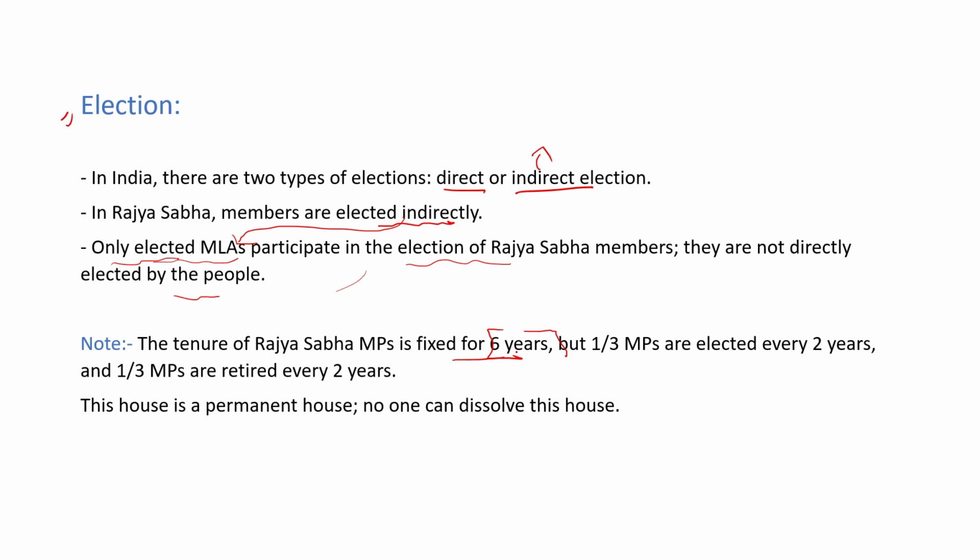So the tenure is fixed at 6 years, but 1/3 of the MPs are elected every 2 years. Every 2 years, 1/3 of the MPs retire and 1/3 are elected. What does it mean? Let's understand this scenario with an example. Let's suppose I start an education course. The tenure of the course is 6 years. Clear? And I need 3 students, and each student has to complete at least 6 years.